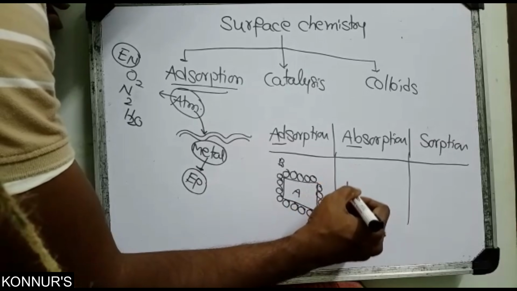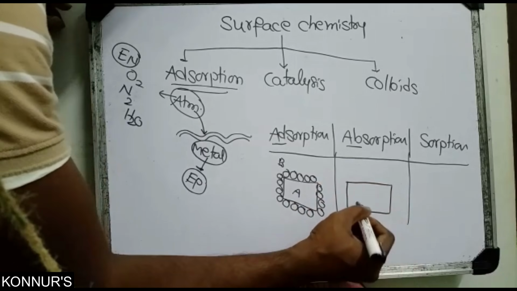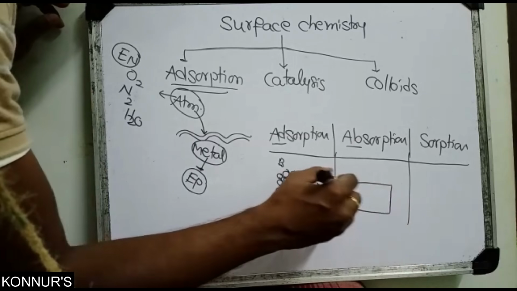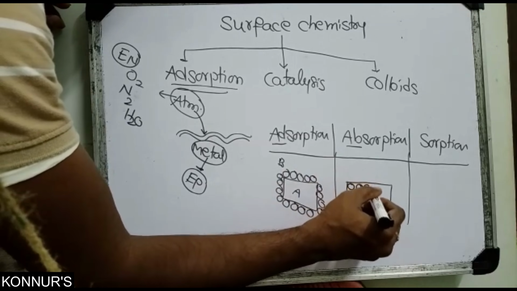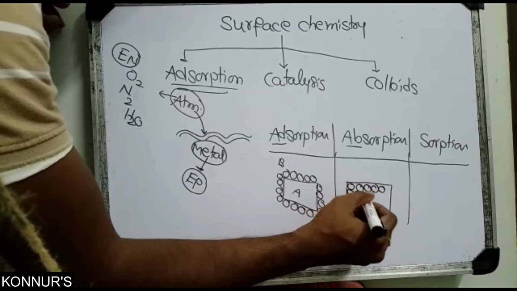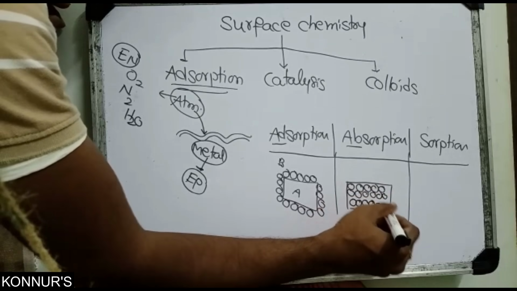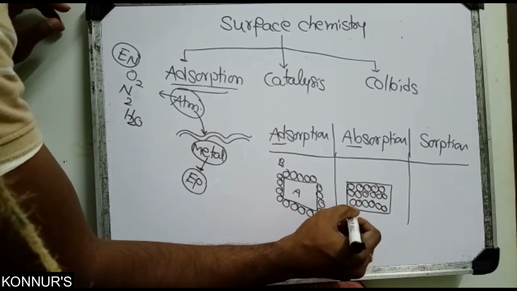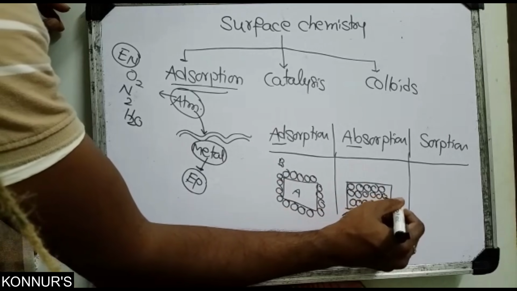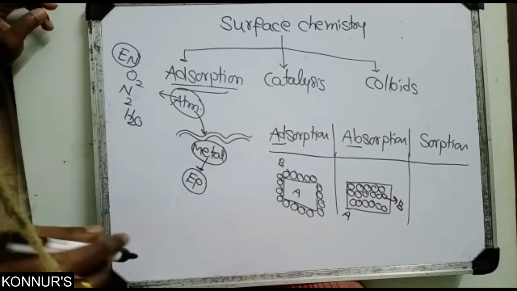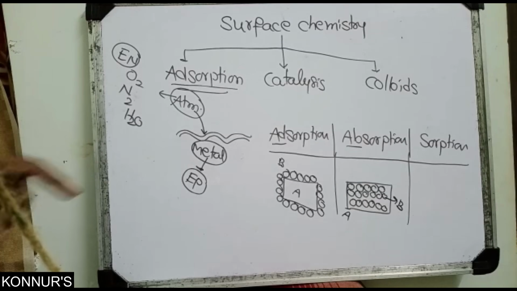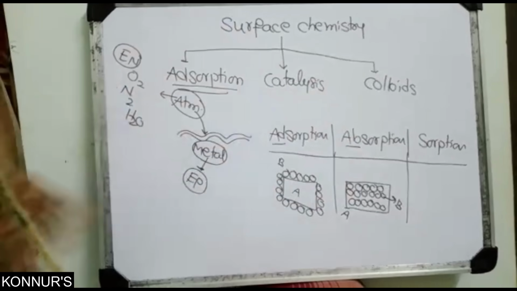Absorption means material A goes inside material B. A enters B and occupies the inside area. That is called absorption.